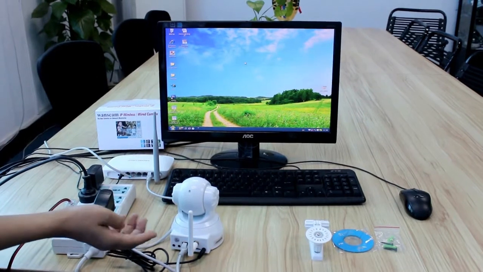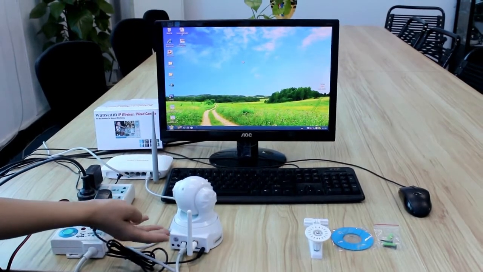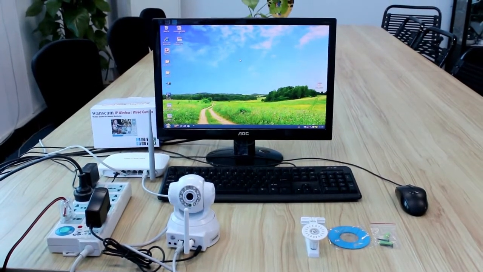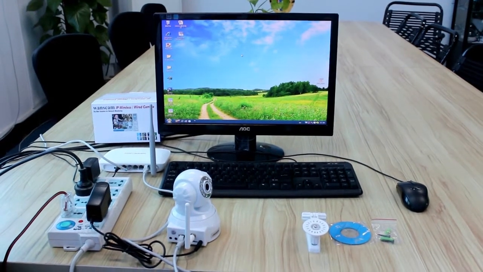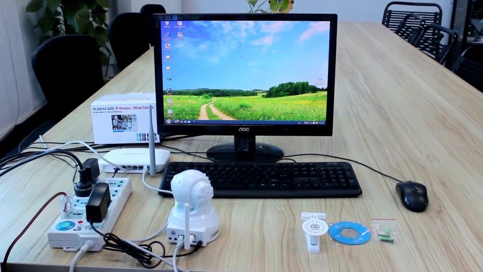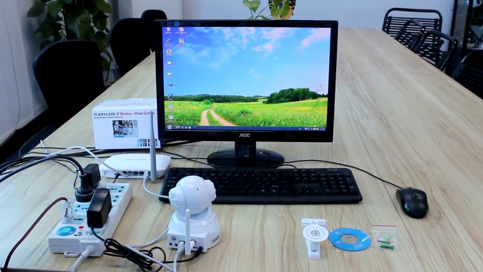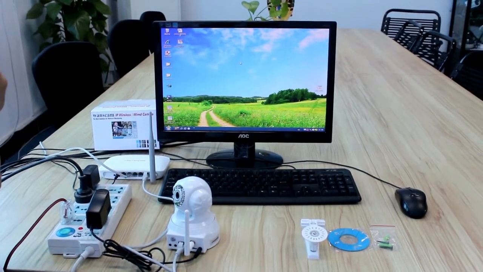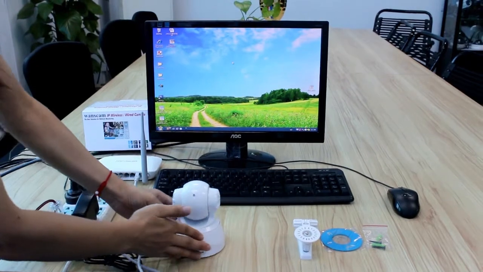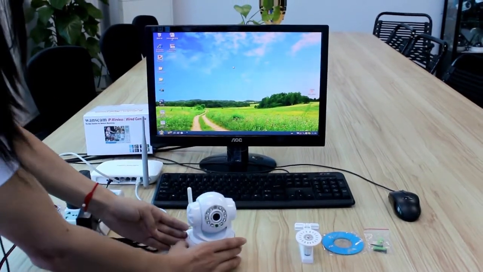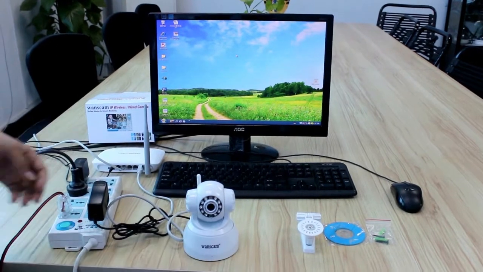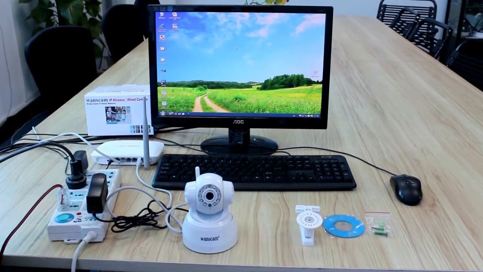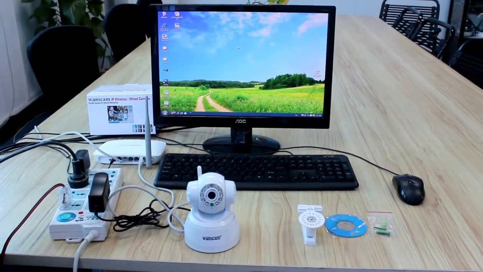Look at the indicator lights. The yellow light keeps blinking, and the green light is stable. At the meantime, the camera starts to pan and tilt automatically. This is called self-checking. Now the camera is working. Connection is finished. Next,